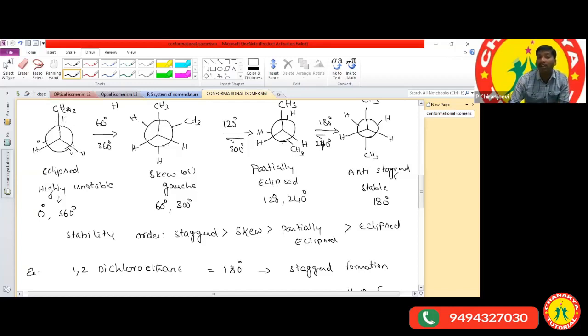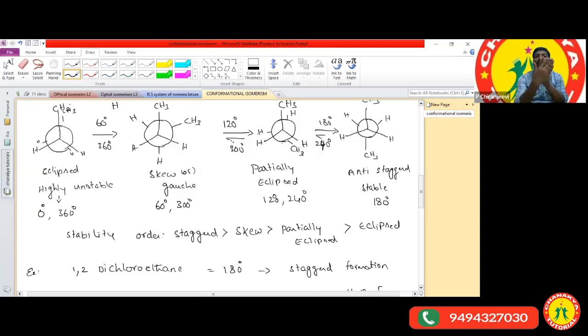Sir, when two identical atoms come close together, there are repulsions. For example, in dimethyl, one methyl group is here and another methyl group is here. If they are present one upon the other, the identical atoms repel each other and are unstable.